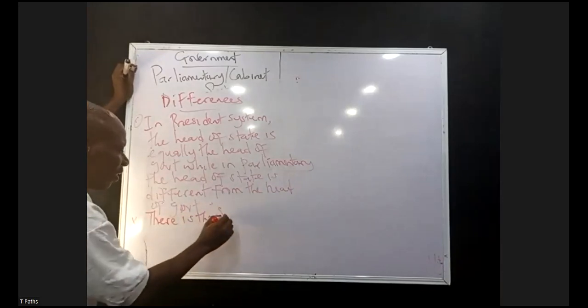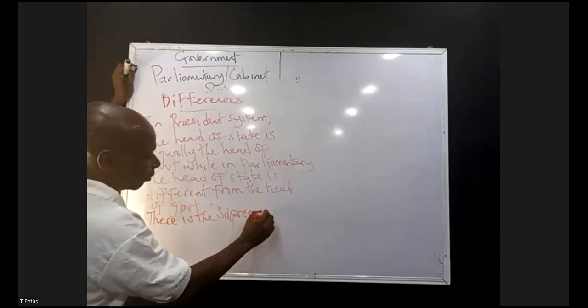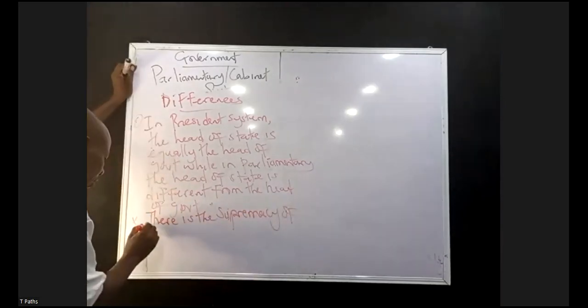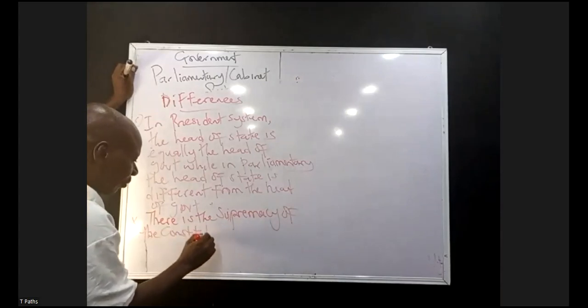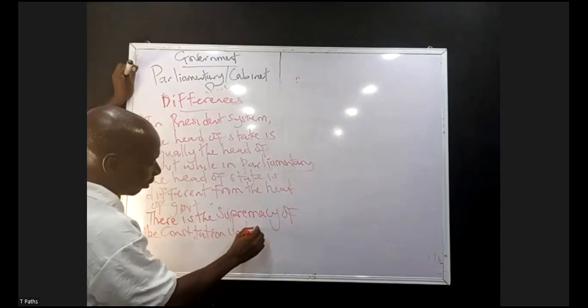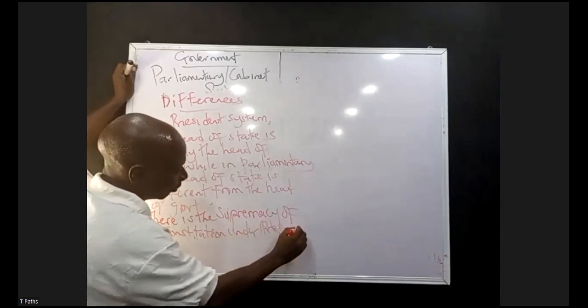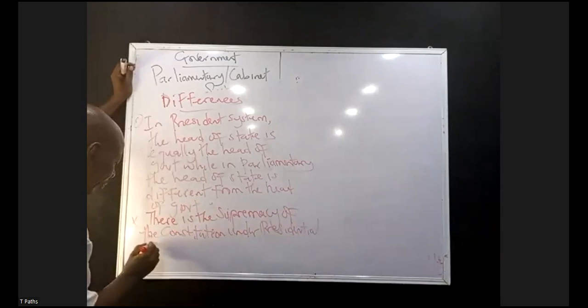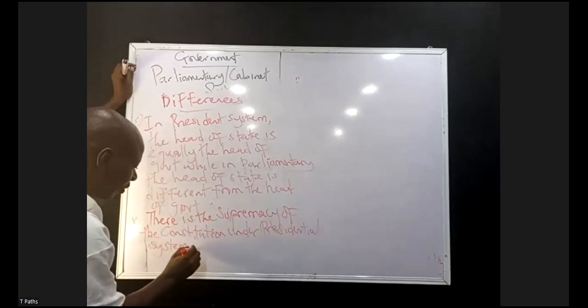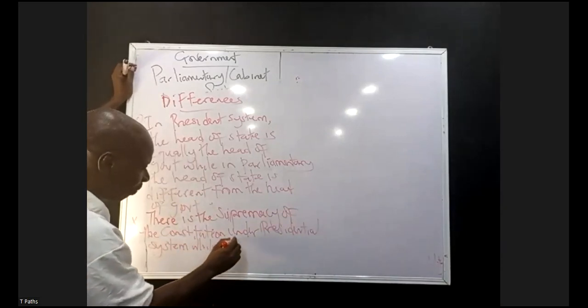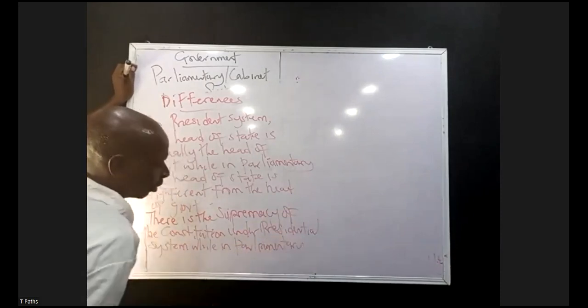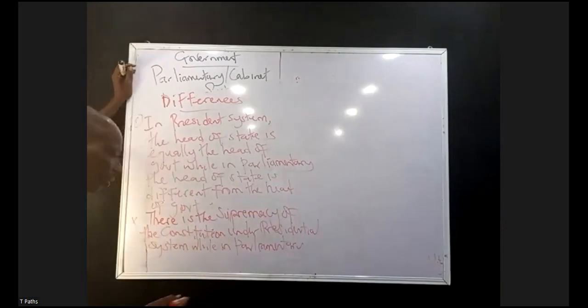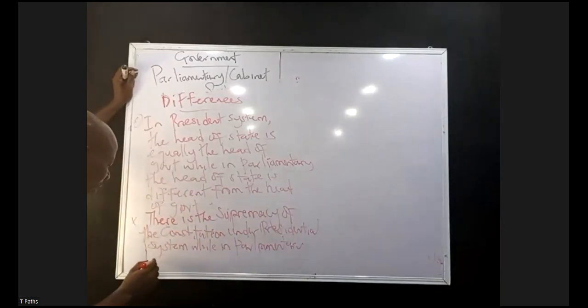Number two, there is the supremacy of the constitution under presidential system. Why in parliamentary, there is supremacy of parliament.